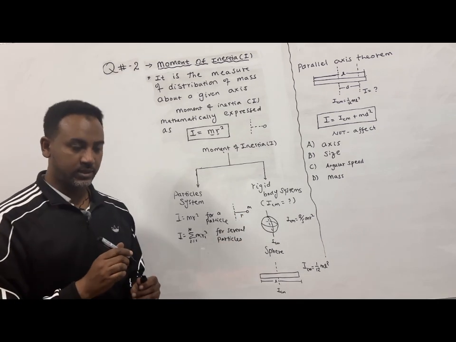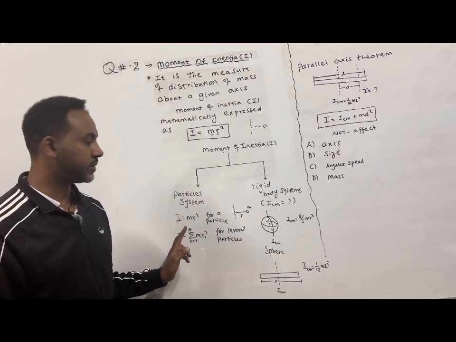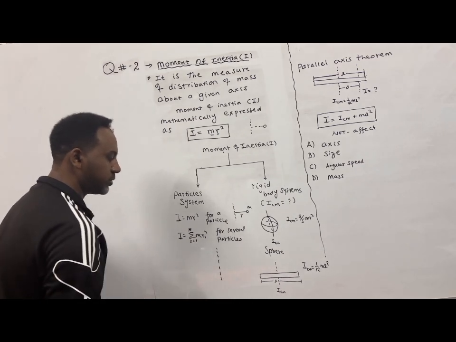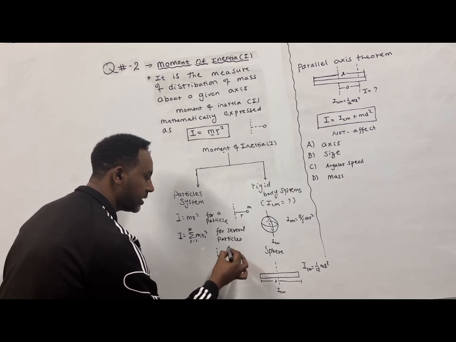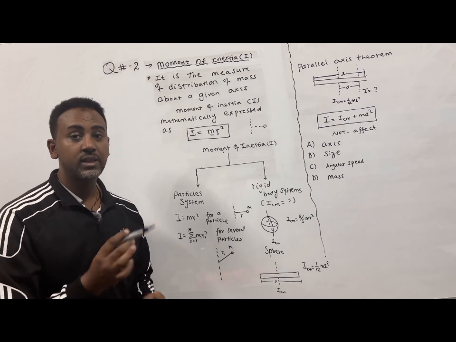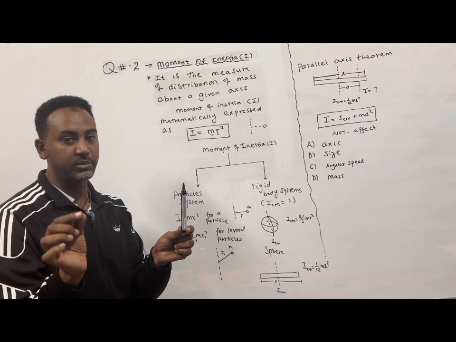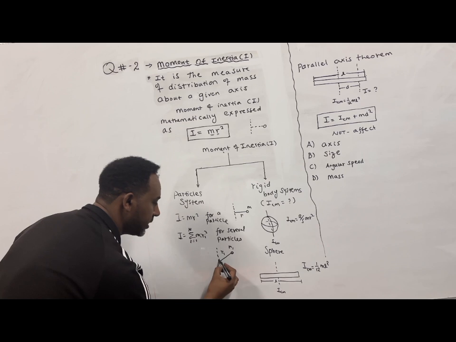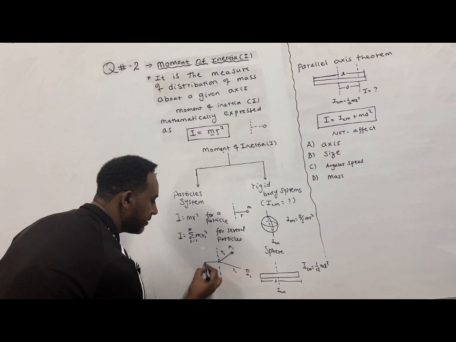So for a particle system, the moment of inertia is just given as mr squared without any additional factors in front of it. If you have several particles rotating about a given axis, suppose here you have the axis of rotation, you might have one particle at a distance of r1, mass 1. But this distance must be the perpendicular distance between the axis and the particle. The minimum perpendicular distance. Actually, the minimum distance between a line and a point is the perpendicular distance. So you have one particle here, you might have another particle at a different distance, call it m2 with r2. You might have another particle here with mass 3 and r3.